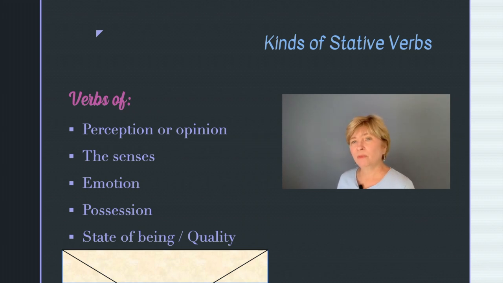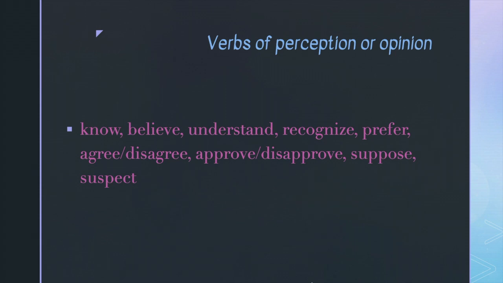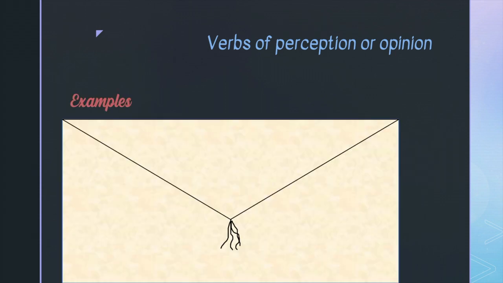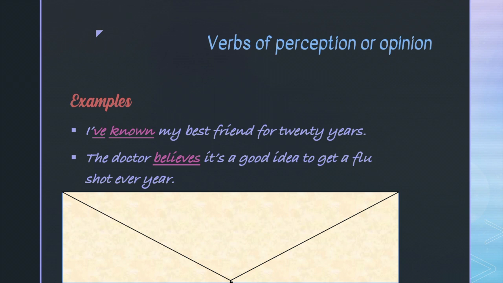Let's take a look at the perception verbs first. They are know, believe, understand, recognize, prefer, agree and disagree, approve and disapprove, suppose, and suspect. Some examples using these kinds of stative verbs are, I've known my best friend for 20 years. The doctor believes it's a good idea to get a flu shot every year.